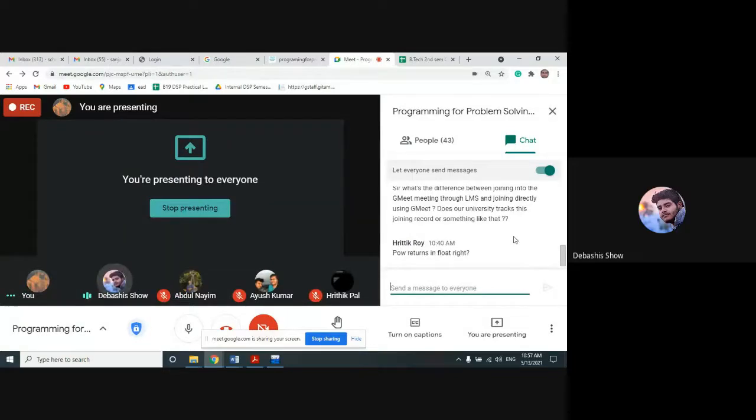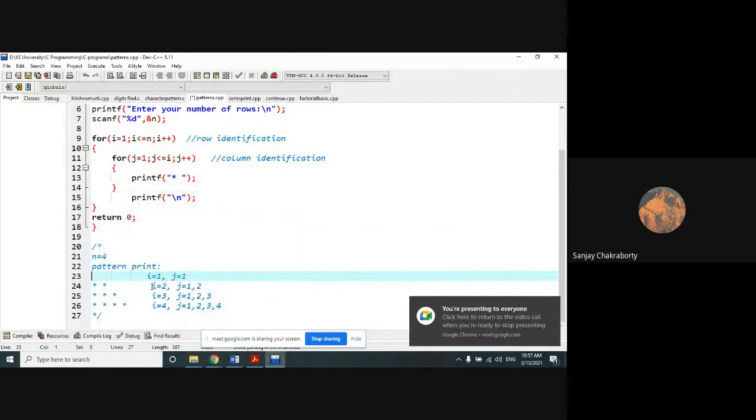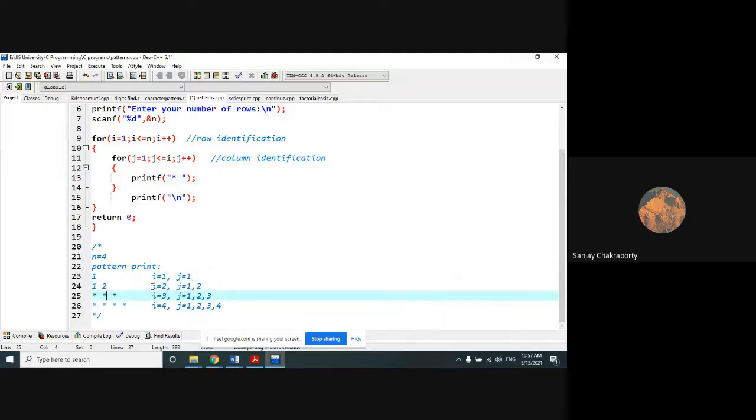Yes, sir. Okay, very good. So how can I print this pattern? 1, 1 2, 1 2 3, 1 2 3 4, and so on. How can I print this pattern?